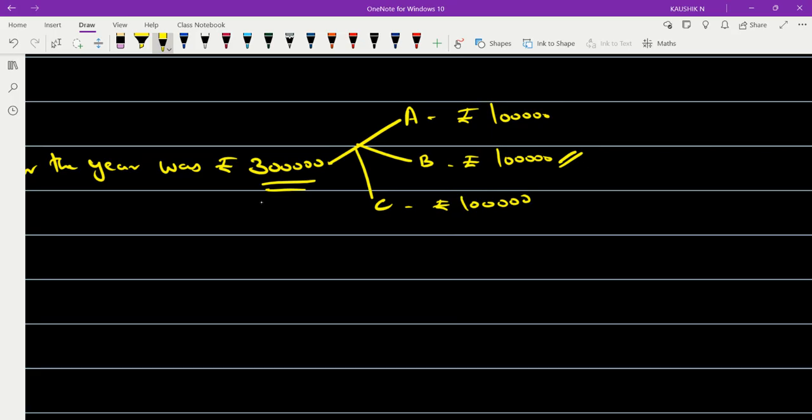Okay. Now let me give you another example. It is not rupees 3 lakh. It is an amount of rupees 1,50,000. Now, when you divide this 1,50,000 among three members, how much will each get?